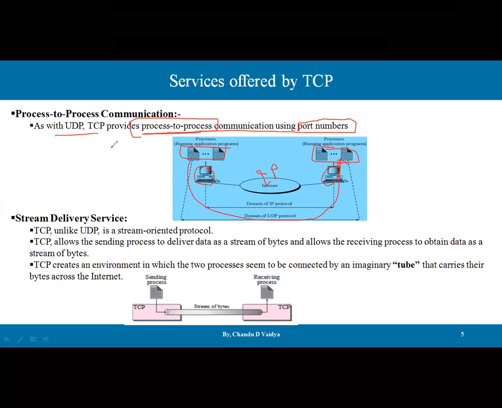Let's say an example. I have a Facebook application running at my end, and another Facebook application at my friend's end. Facebook-to-Facebook chatting and conversation is process-to-process communication.